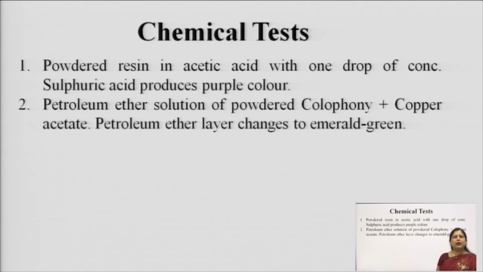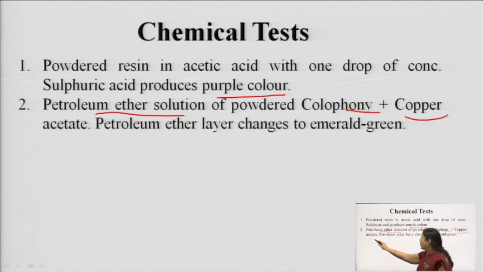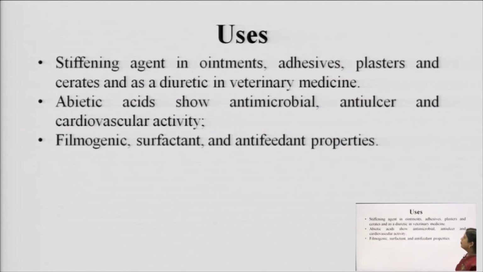The chemical tests are mainly that when we take powdered resin in acetic acid and add 1 drop of sulfuric acid, it produces a purple color, and when colophony is dissolved in petroleum ether and copper acetate is added, an emerald green color is produced.